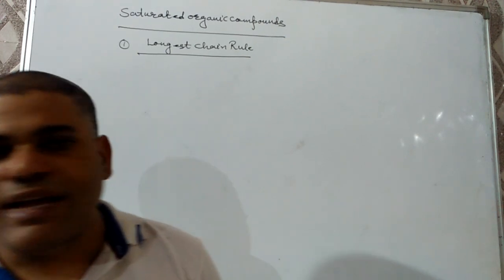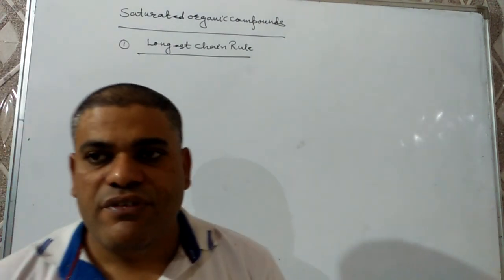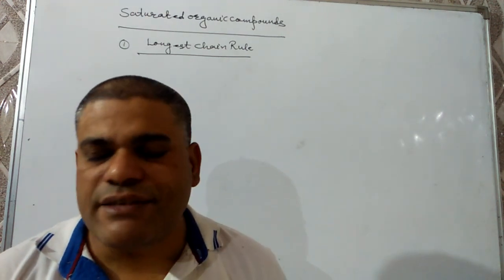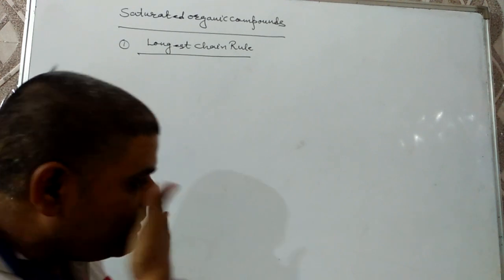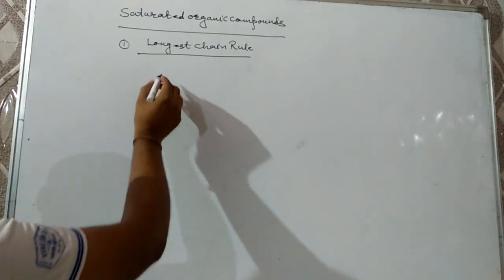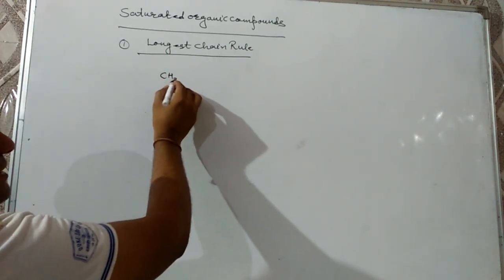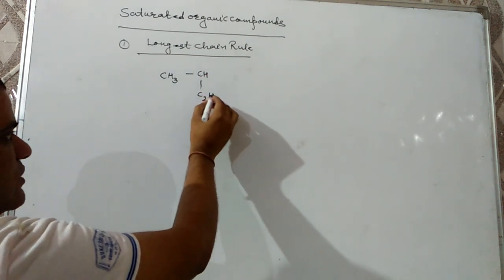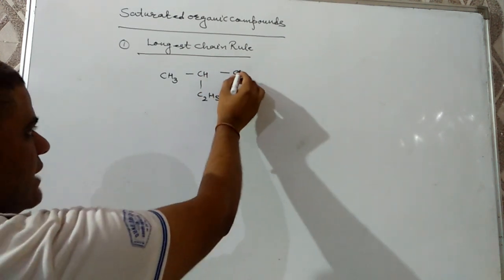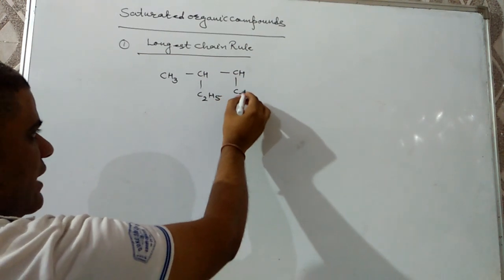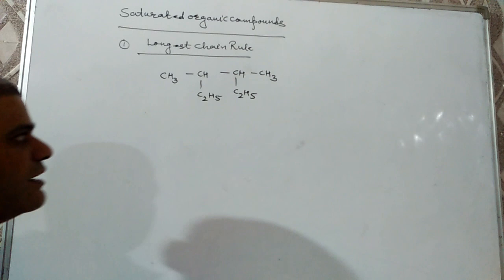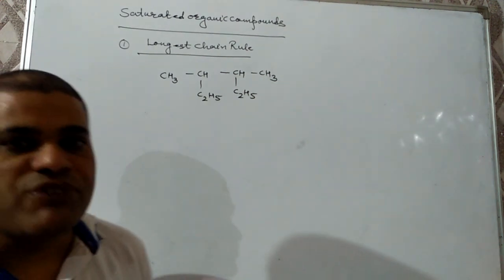I am repeating. For the word root, we have to take the longest chain. And if two chains have the same number of carbon atoms, then we take the chain having the maximum number of prefixes. I am taking an example. CH3, CH having C2H5 as a substituent, then CH, C2H5, and then CH3. Here there can be different types of chain.